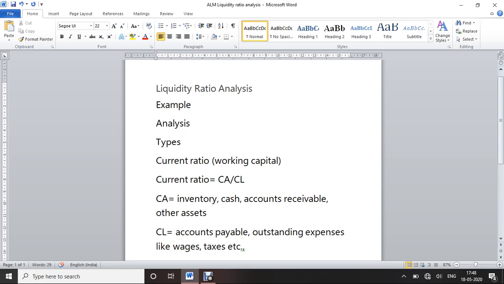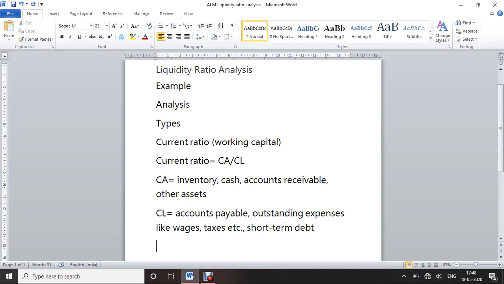So this is outstanding expenses and short term debt. These are called current liabilities. These are known as the current liabilities. So what do current assets indicate?